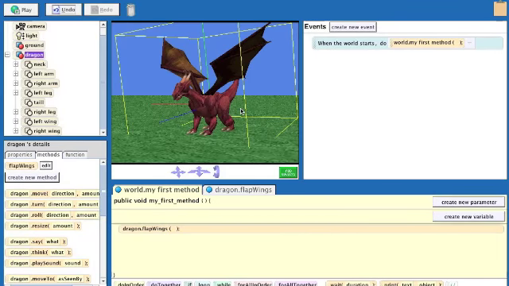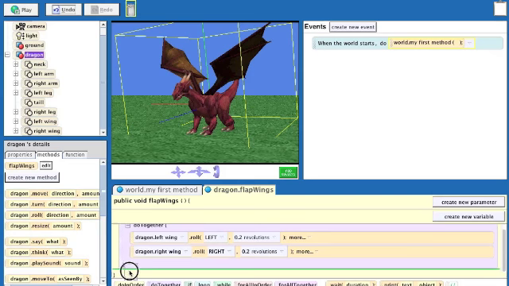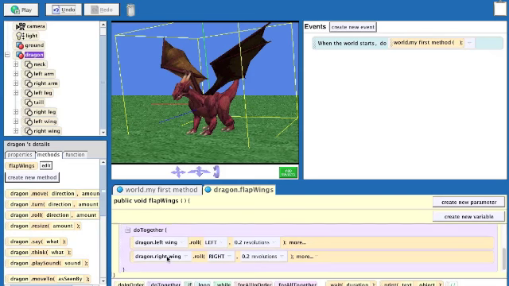We can get the wings to flap up very easily by just going to this flap wings method. And we could take this and do it all over, but there's actually a really nice shortcut in Alice. That is, we can copy this. And the way you do it is you drag all of this to the clipboard, and then you drag the clipboard back to just below where that do together is. So we have that do together twice.